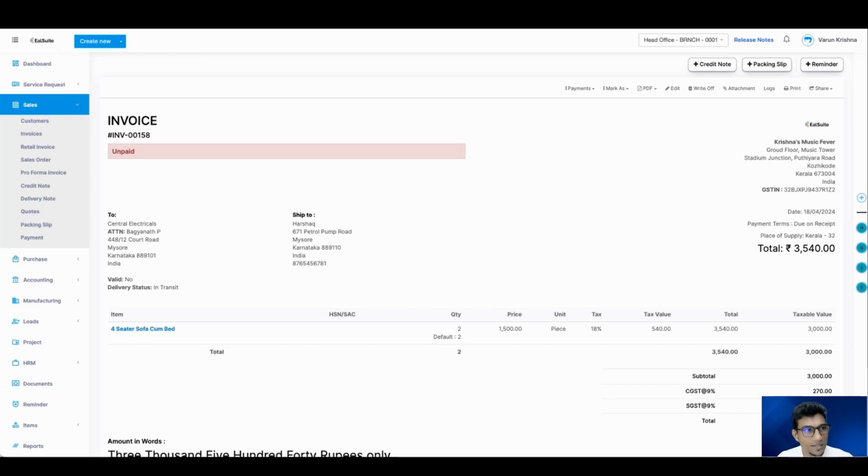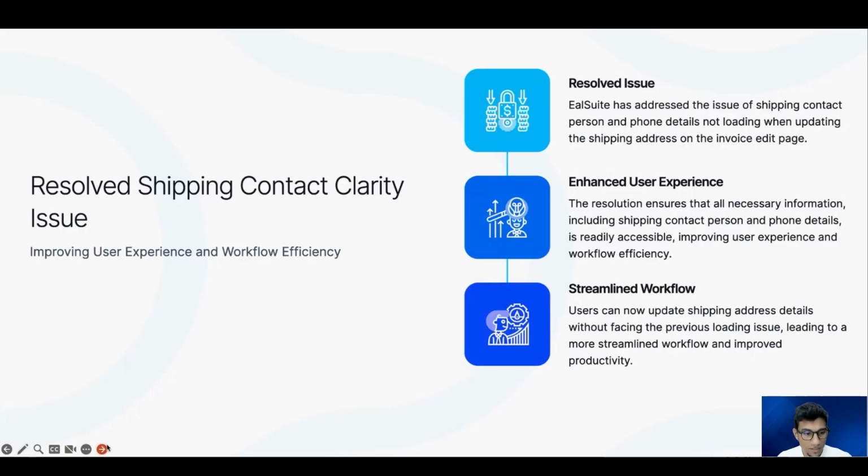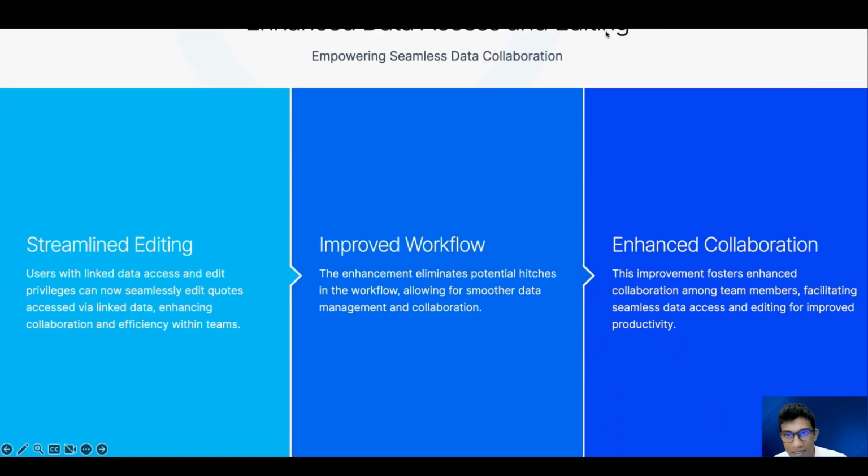All right. Yes. Next, enhanced data access and editing. How? Users with linked data access and edit privilege can now seamlessly edit the quotation accessed via the linked data. So what was the issue?